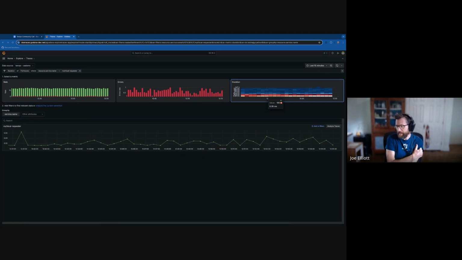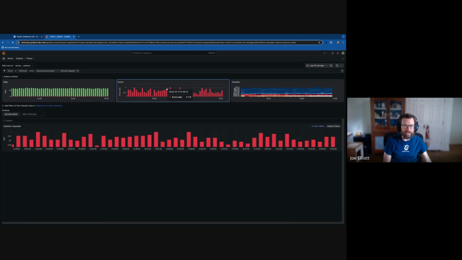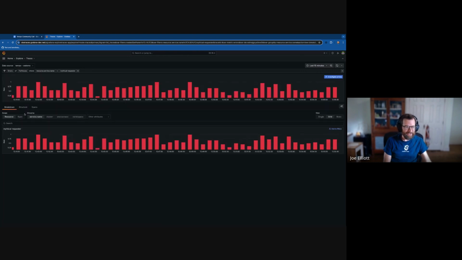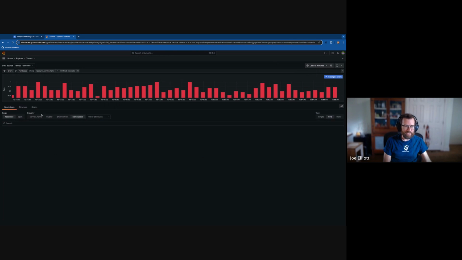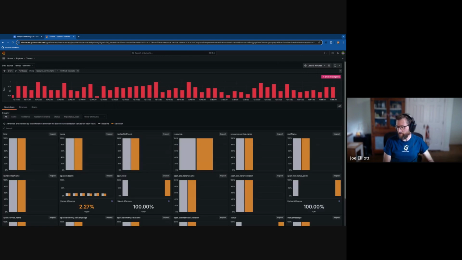Knowing which dimensions to search for in a free-form way will be a game changer. I agree with this. So to look kind of here, if we go to my errors here, right? Even in this app, it's kind of apparent how much better it is to just show that big view. I'm in here and I'm like, I don't know, I'm clicking on all my attributes. I'm trying to find maybe something where I can see, maybe a specific service or clusters having errors and the other one's not. Being able to just say, well, I don't know, just look at a bunch of things is very, very cool.